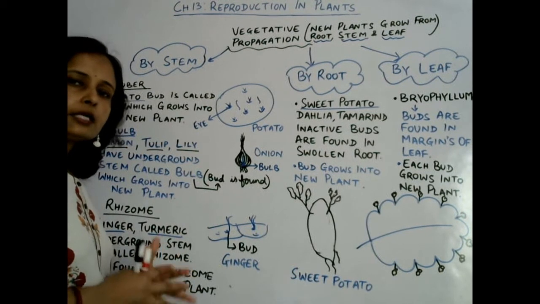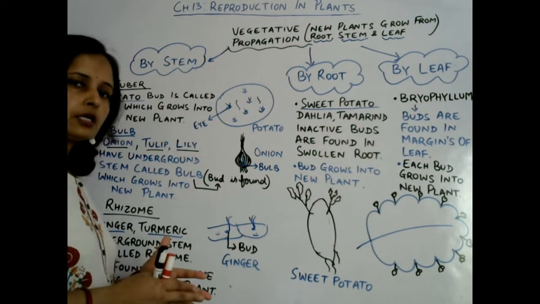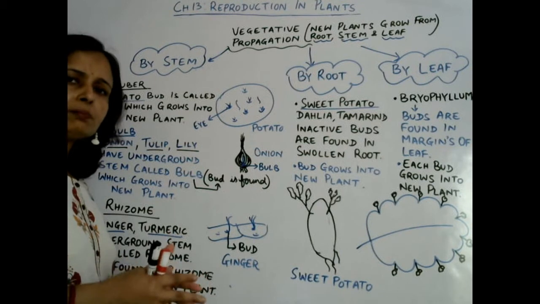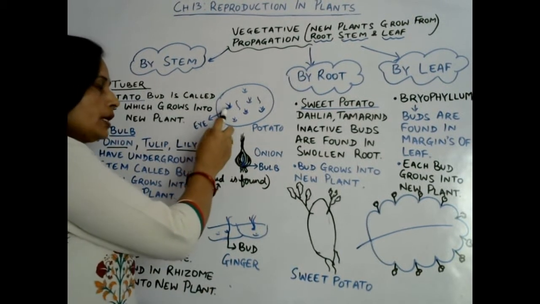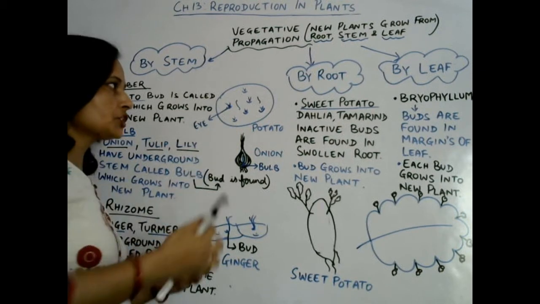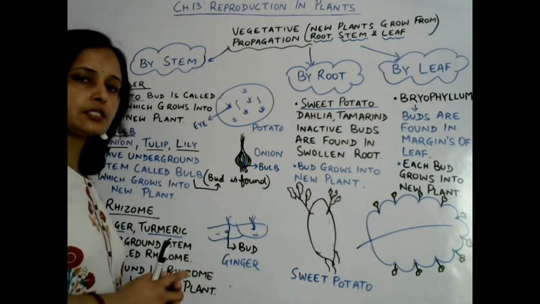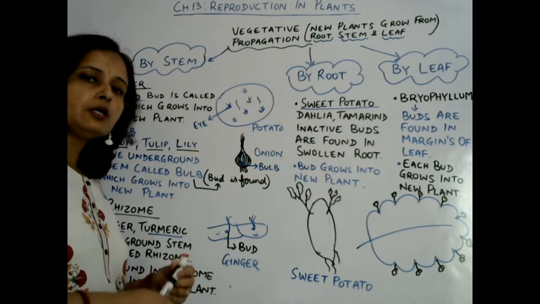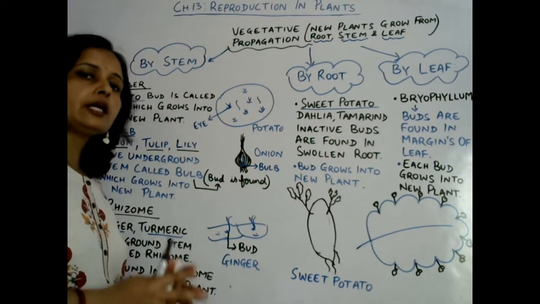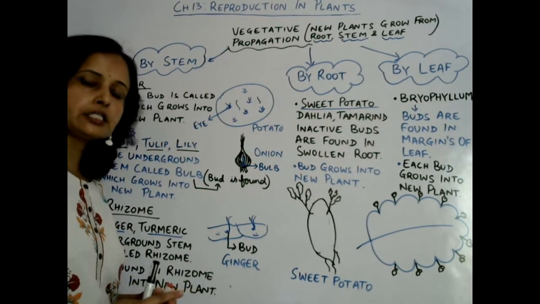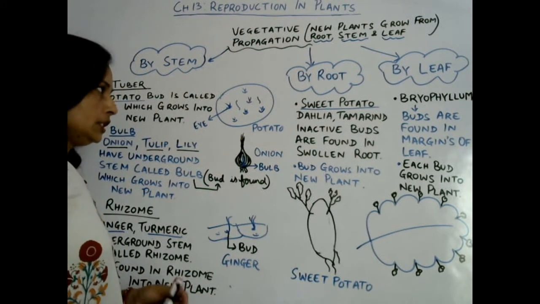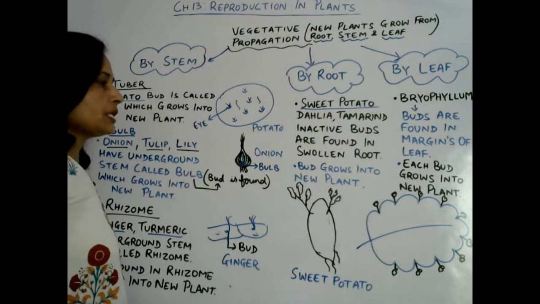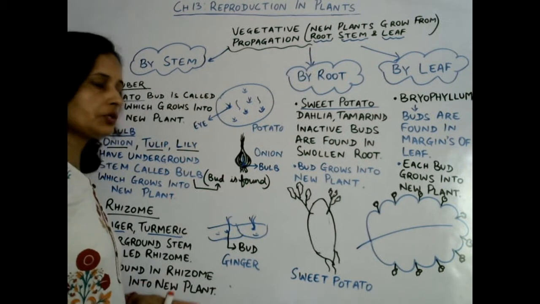If you cut that potato into different parts, and each part has at least one eye, the part in which a root-like structure is arising, and you put it deep inside the soil, then a new plant can arise from that part of the potato tuber. So each inactive bud has the capacity to grow into a new individual plant.